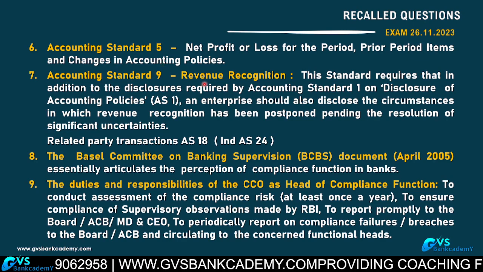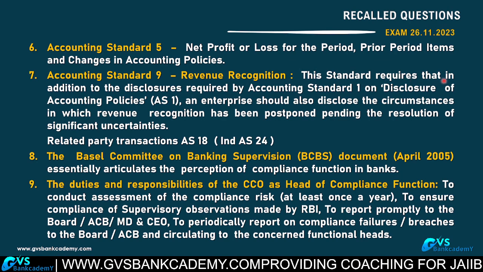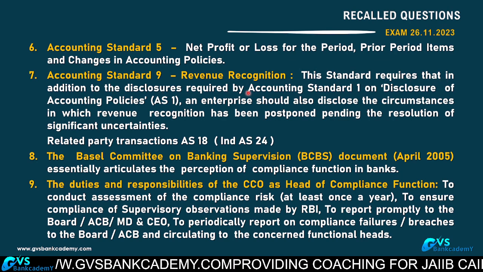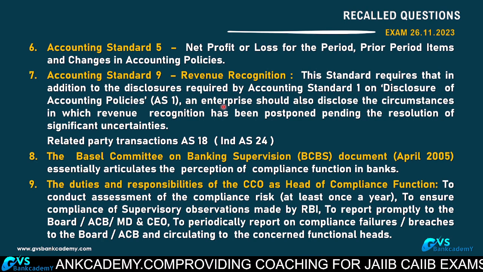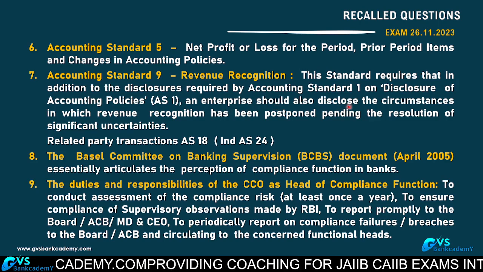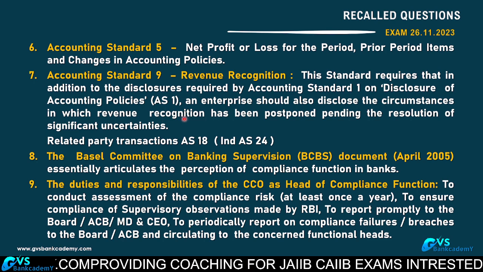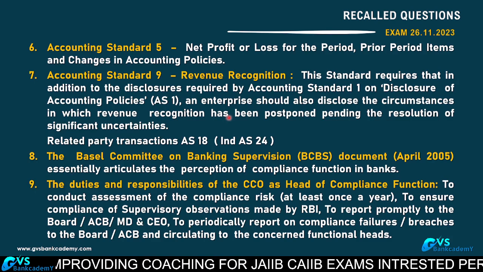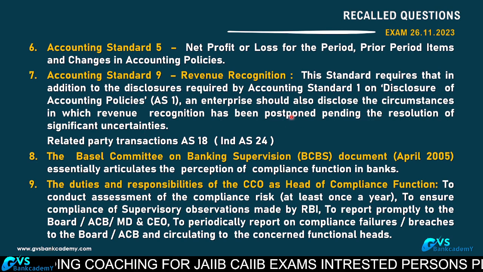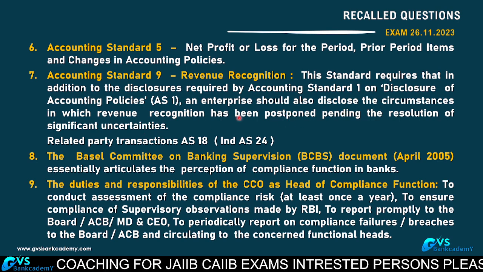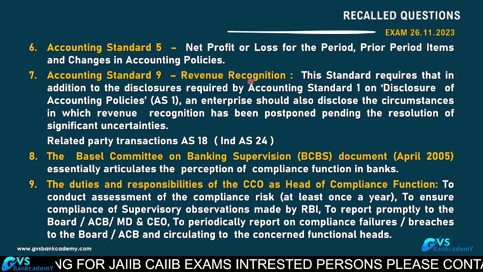Accounting Standard 9, revenue recognition. The standard requires that in addition to the disclosures required by Accounting Standard 1, an enterprise should also disclose the circumstances in which revenue recognition has been postponed pending the resolution of significant uncertainties. Because of some uncertainties, revenue recognition has been postponed. This is Accounting Standard 9.